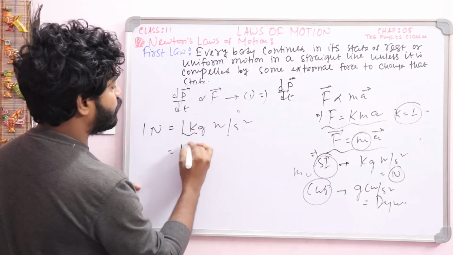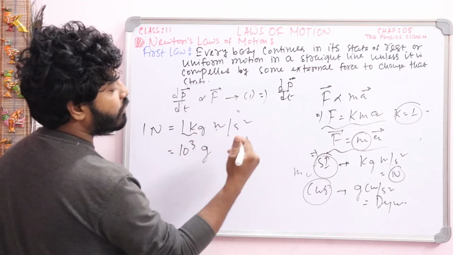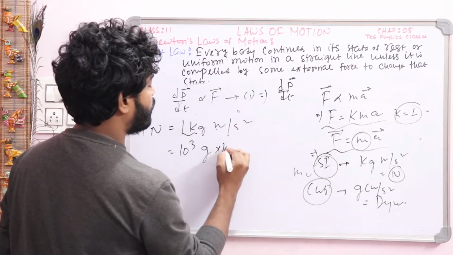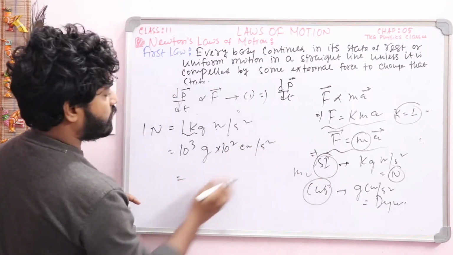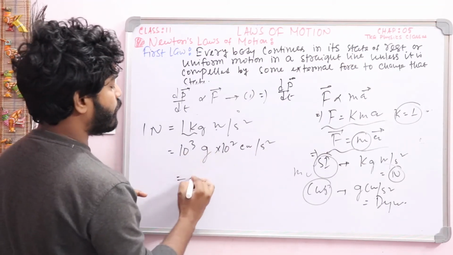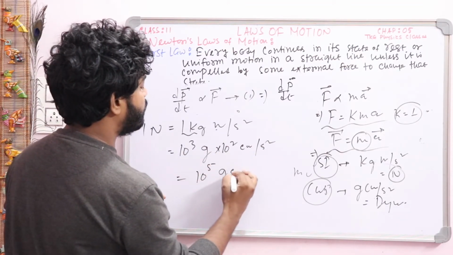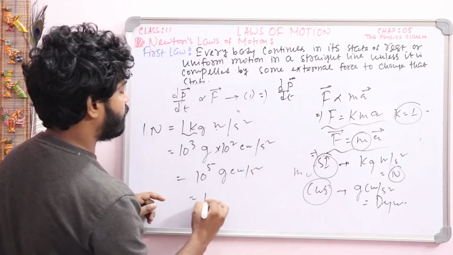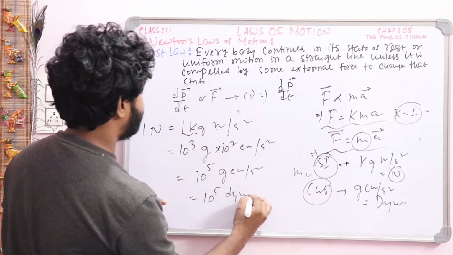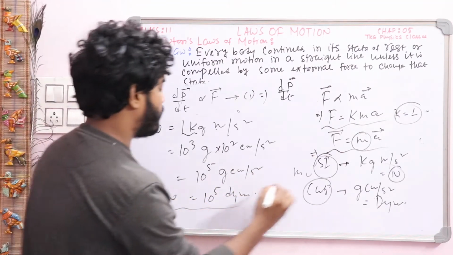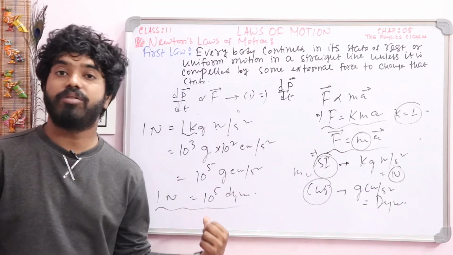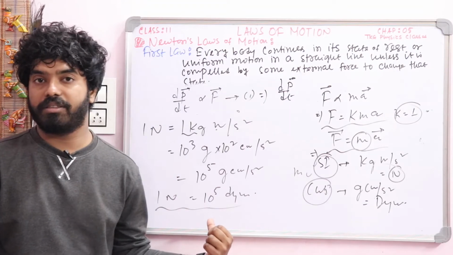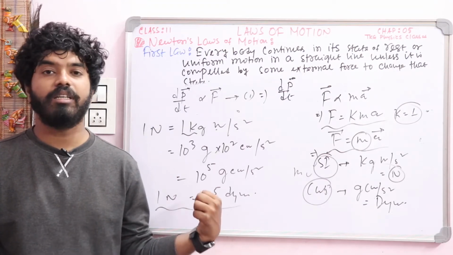So this one will be 10 to the power 3 gram. Meter, you have to convert to centimeter, so this one will be 100 centimeter, and there is a second square. So 10 to the power 3 times 10 to the power 2 is 10 to the power 5 gram centimeter per second square, which is named as dyne. So 1 Newton is equal to 10 to the power 5 dyne. We prove it in this equation using dimensional analysis in your second chapter, that is unit and measurement.